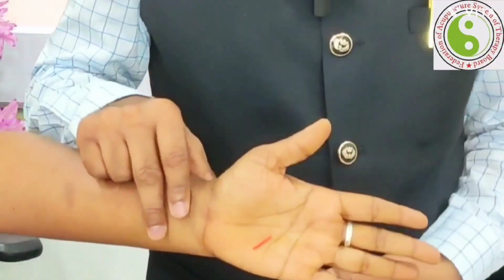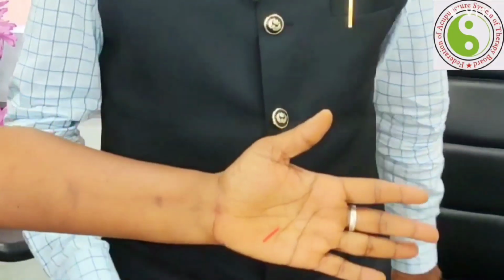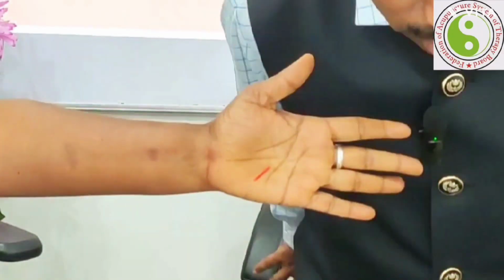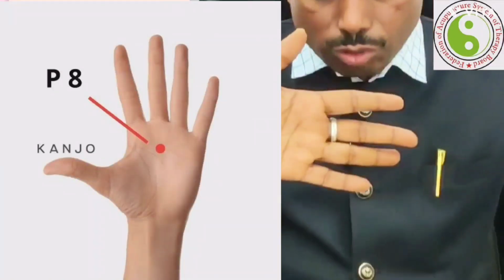I used just one needle, at what is known as Pericardium 8, which is a really good point to treat numerous diseases. For the P8 point, I inserted the needle, an FDA-approved needle. This is called a micro needle, which we applied on the specific region as a tonification.